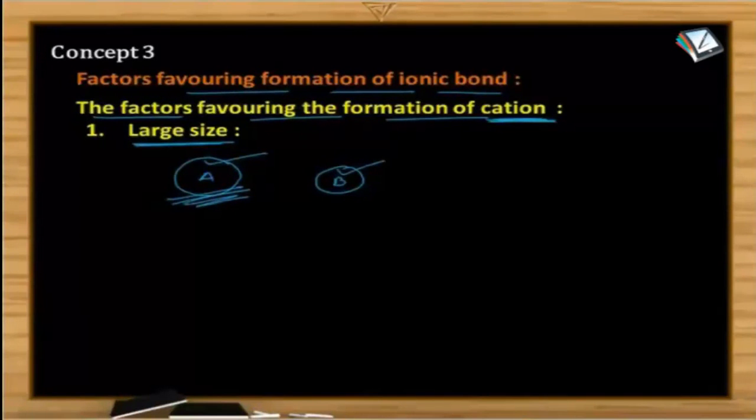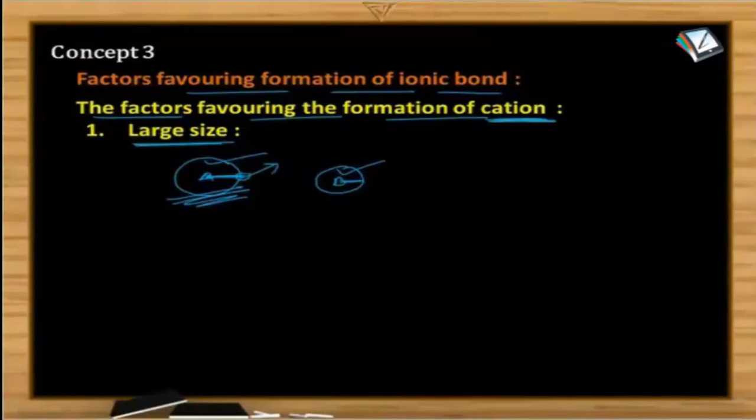Why it's A? Because whenever the size is more for larger atoms, the distance between the nucleus and the valence electron is more. And when the distance between the nucleus and valence electron is more, the electron is loosely held by the nucleus. So definitely it has more tendency to come out. But what is this case? Because of less distance between the nucleus and electron, the electron is held more tightly when compared to that of the example A. So that is the reason why the tendency of this particular electron to come out is less. So what should be the factor? Larger the atomic size, easier the formation of the cation.